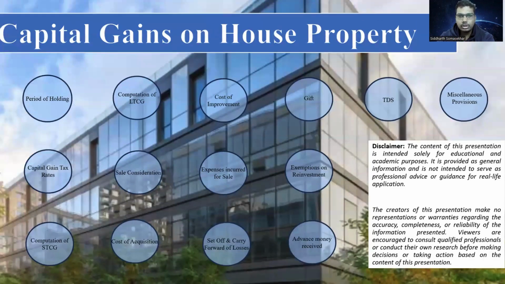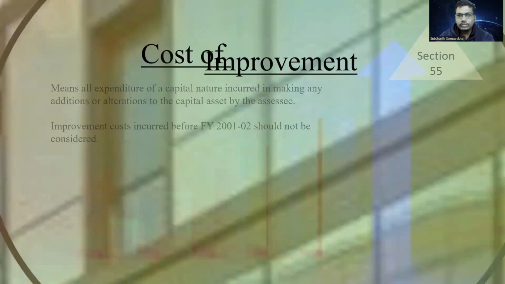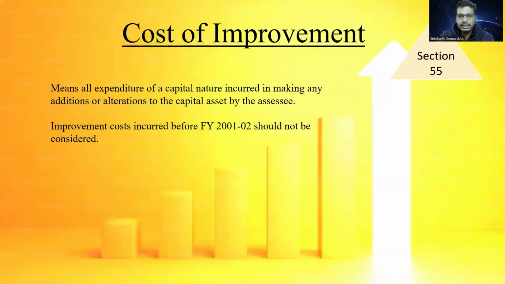Then comes to cost of improvement. Cost of improvement is basically any expenditure that has been done of a capital nature for making any additions or alterations to the capital asset by the assessee. This is again covered under Section 55 of the Income Tax Act. Improvement costs incurred before 2001 should be ignored. It should not be considered.